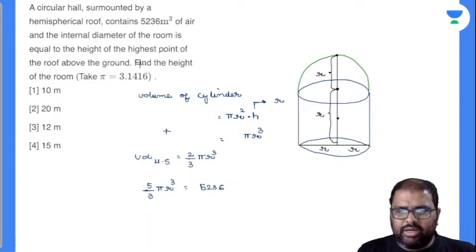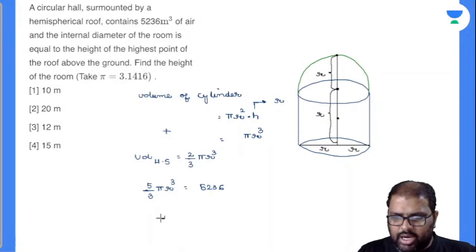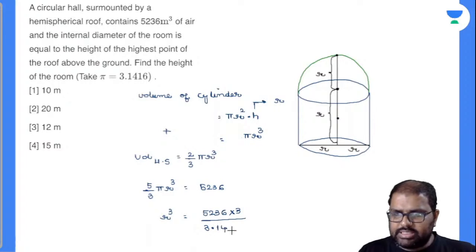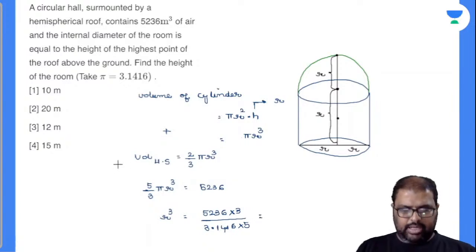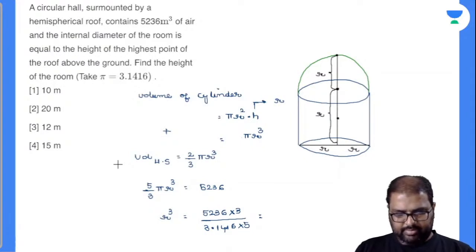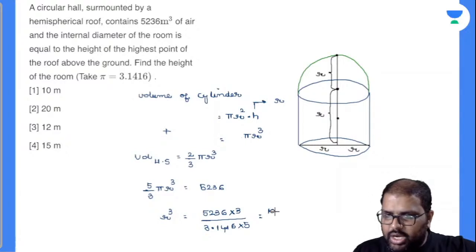And I have to find out what? Find the height of the room, which is nothing but r value. R cube is nothing but equal to 5236 into 3 divided by pi value, taken as 3.1416, into 5. Now what will you get there? Calculate this and let me know the value. Anybody got the answer? 5236 into 3 divided by 5 divided by 3.1416 is nothing but equal to 1000. So r cube value is 1000. So my r value is nothing but equal to 10.